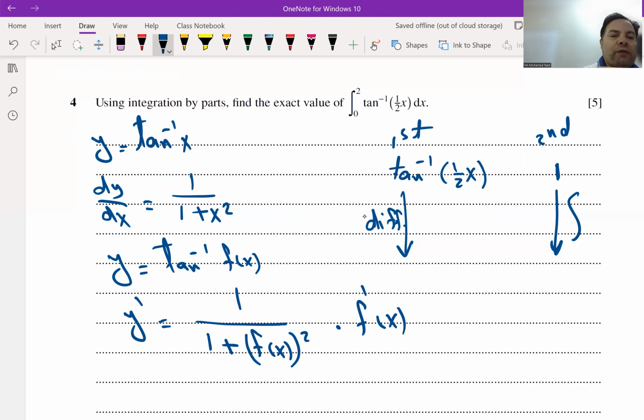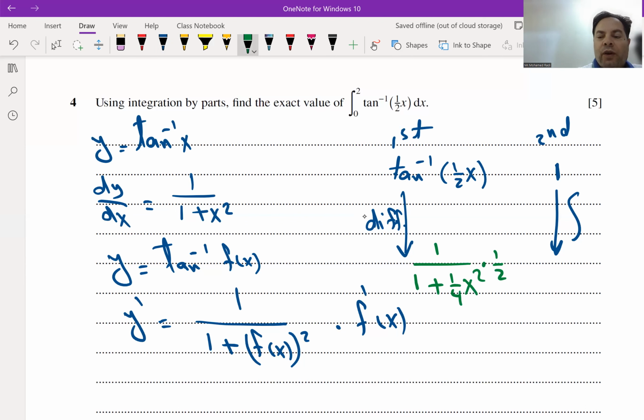Let's start now to differentiate the function tan⁻¹ of half x. 1 over 1 plus x squared over 4, the derivative will be times half, 1 over 2.